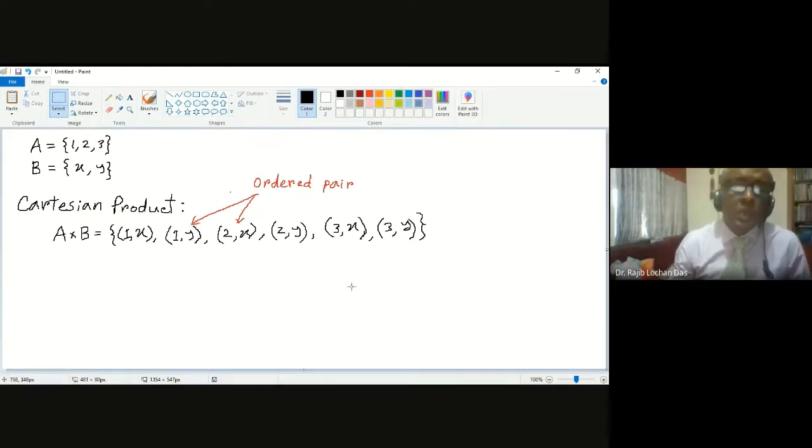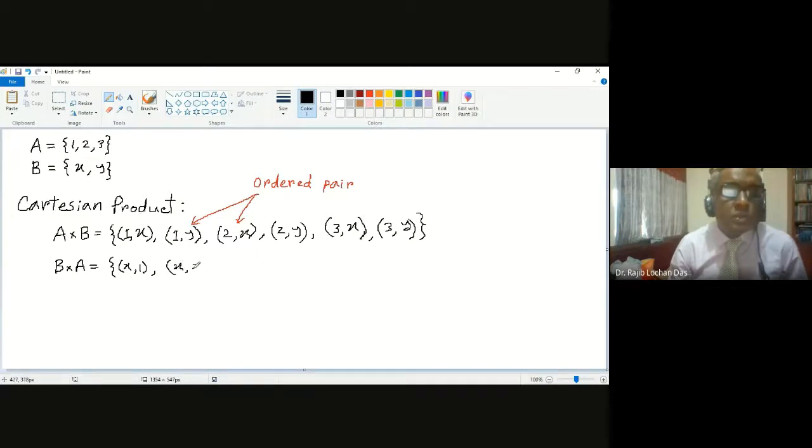So you have A cross B. This is the set. If you write B cross A, that means B elements will come first. So the pairs will be x comma 1, x comma 2, x comma 3, and also y comma 1, y comma 2, y comma 3.